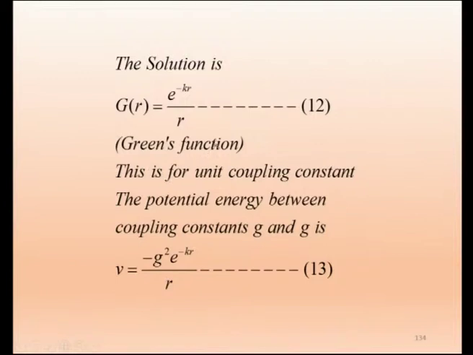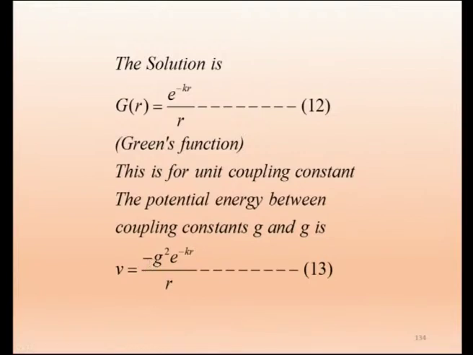This is for unit coupling constant. So the potential energy between coupling constants G and G, in other words between neutron and neutron or neutron and proton, is V equal to minus G squared e power minus kr by r. Instead of Q squared we have G squared. And why this negative sign?